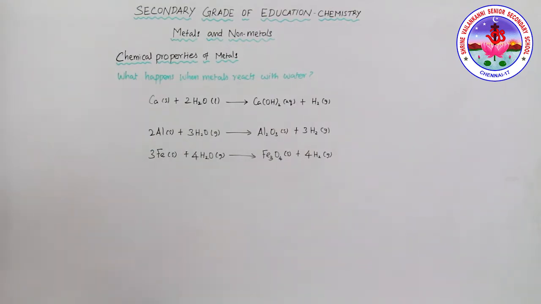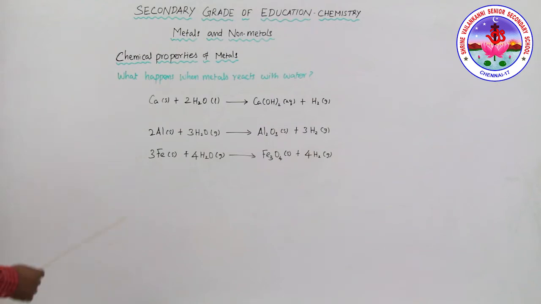Magnesium usually does not react with cold water, but it reacts with hot water to form magnesium hydroxide and hydrogen gas. It also floats due to the bubbles of hydrogen gas sticking to the surface.